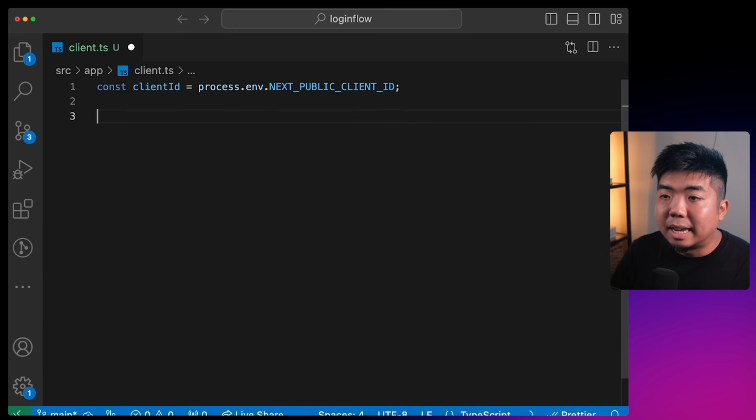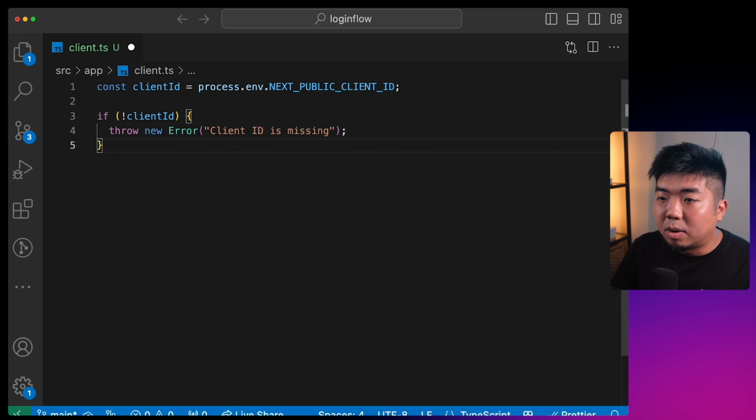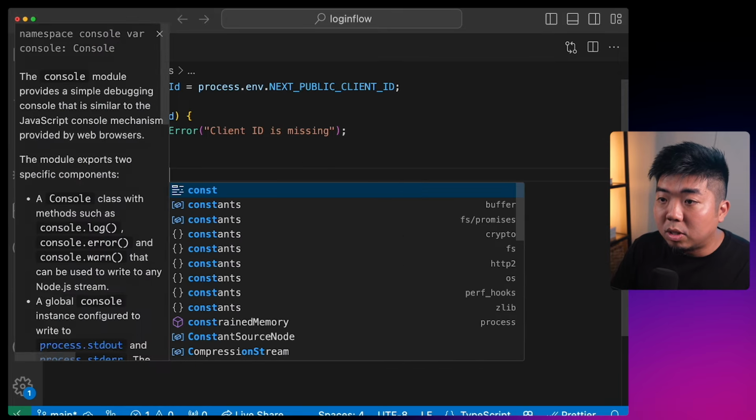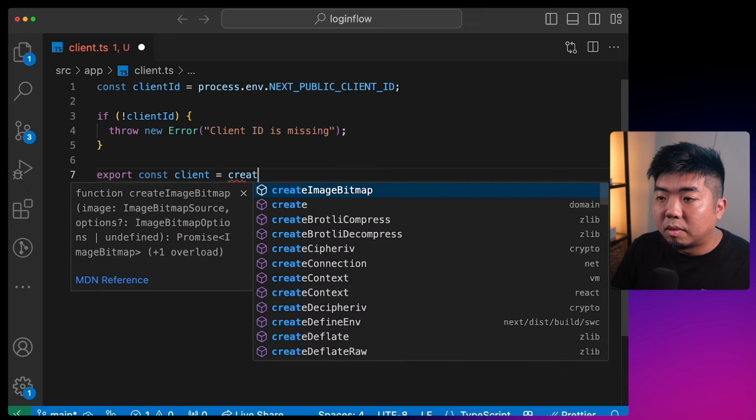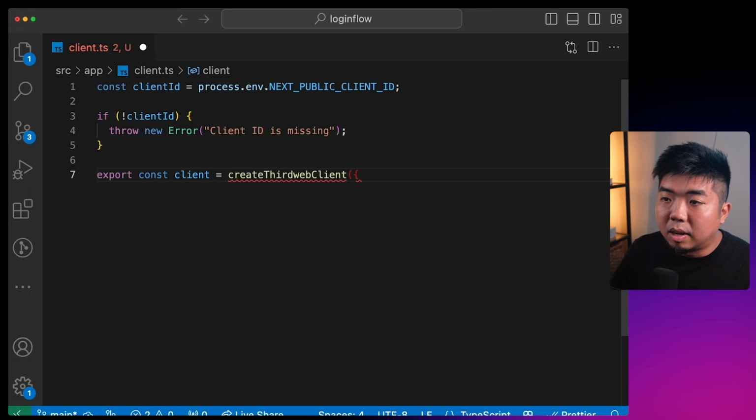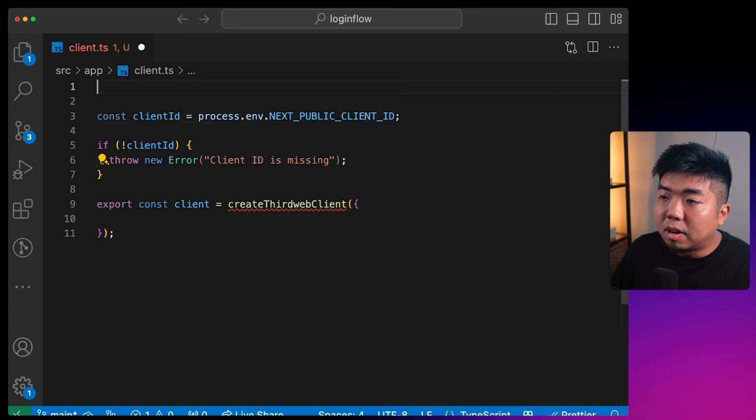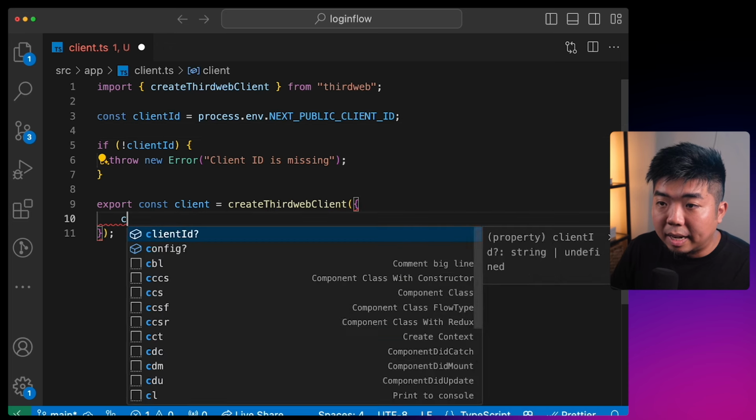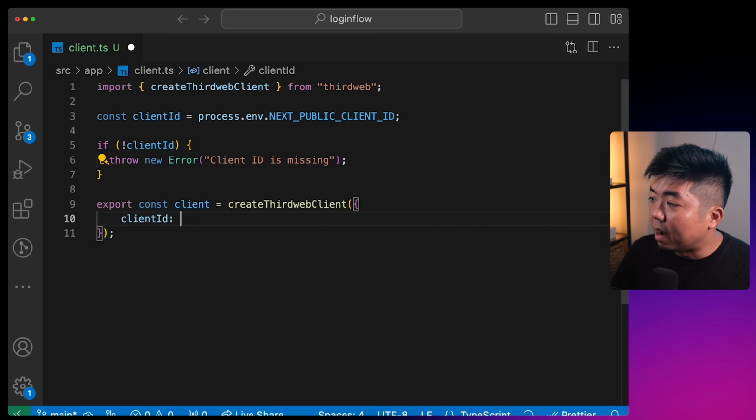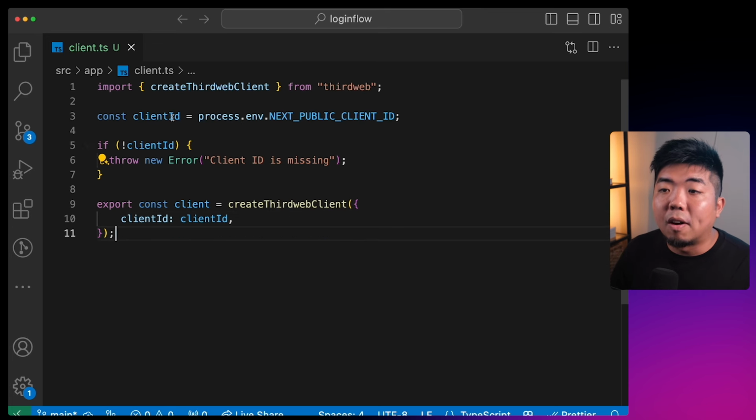Then we'll check if the client ID is missing. And then we're going to export a variable here called client, and we are going to use the createClient here, and we'll import it from thirdweb. Here we provide the ID, which we will provide with the client ID variable that we have right over here. So this is going to set up our client, which we are going to use within our app.